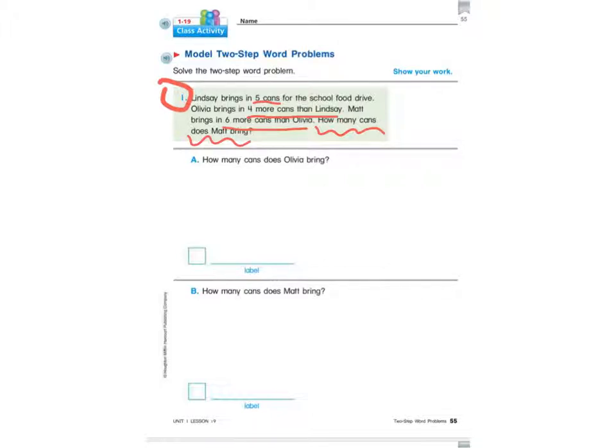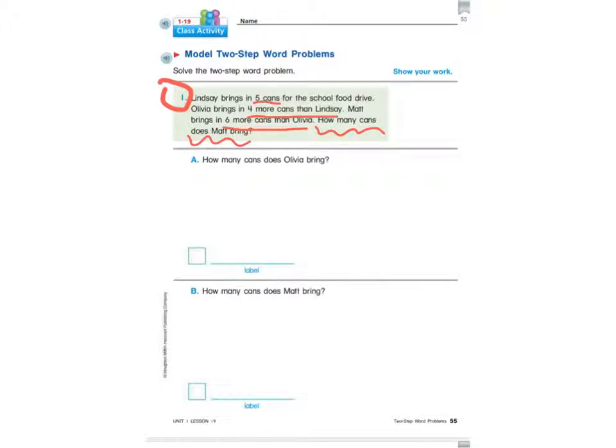So what information does the problem ask for? The problem asks, how many cans does Matt bring in for the food drive? So before we can answer that question, we need to answer a different or a hidden question. So let's read the problem again and see if we can find the hidden question. So that kind of question is going to be a question that they don't actually ask you with a question mark, but they put enough information in there that you should be able to figure out the other question that you need to answer first before you can answer the actual question at the end of the word problem.